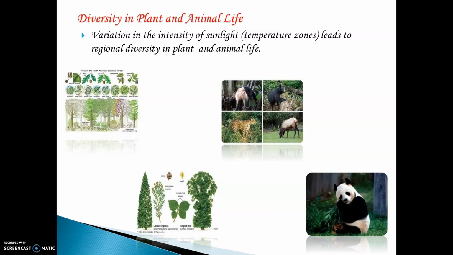Okay, simple example: can you cultivate apples in Maharashtra? Obviously not, because apples require a very cold climate, which is not there in the state of Maharashtra. We find them in the state of Jammu and Kashmir. So different temperatures are required for different types of plants and animals to survive.